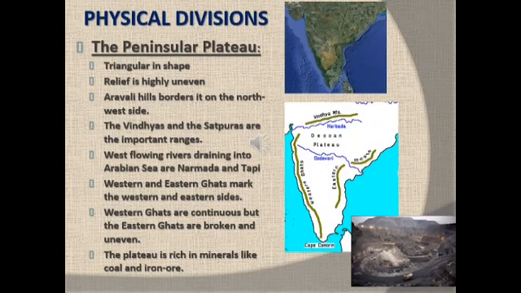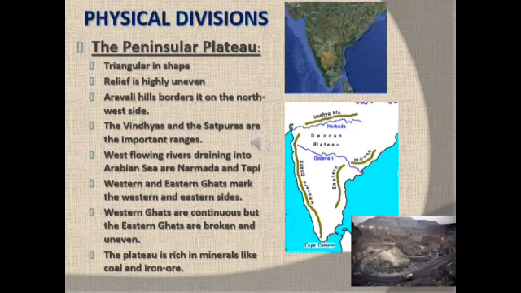The Peninsular Plateau. To the south of the northern plains lies the Peninsular Plateau. It is triangular in shape. The relief is highly uneven. This is a region with numerous hill ranges and valleys. Aravali Hills, one of the oldest ranges of the world, border it on the northwest side. The Vindhyas and the Satpuras are the important ranges. The rivers Narmada and Tapi flow through these ranges. These are west flowing rivers that drain into the Arabian Sea.